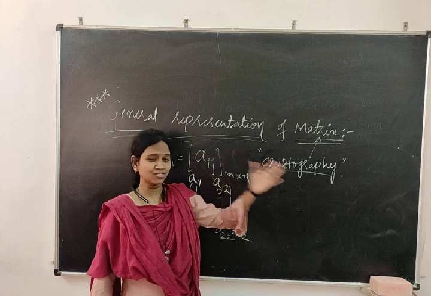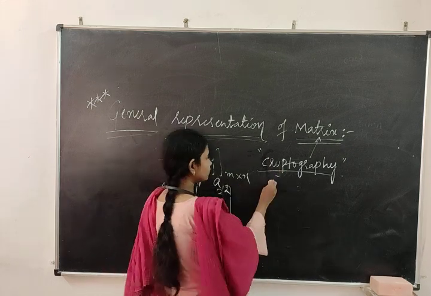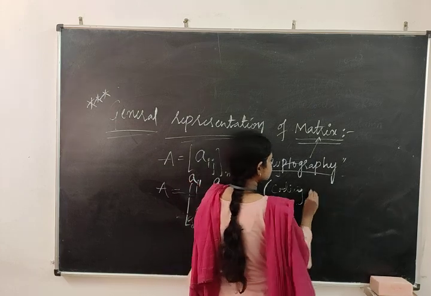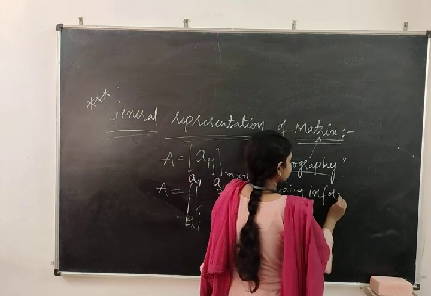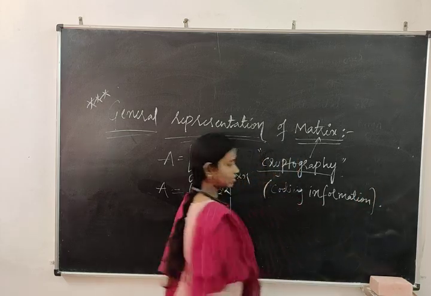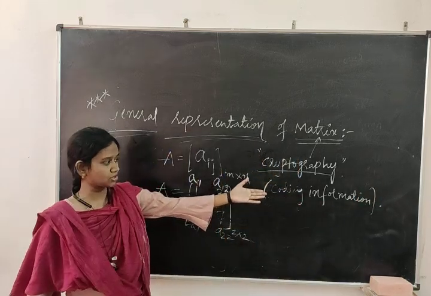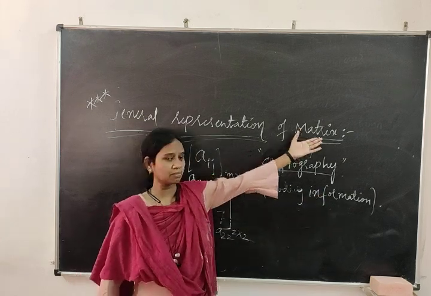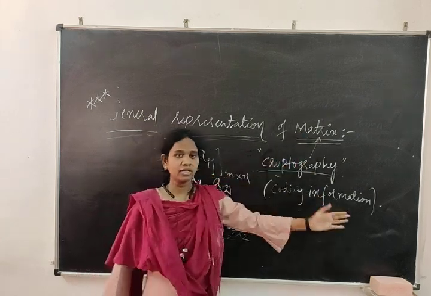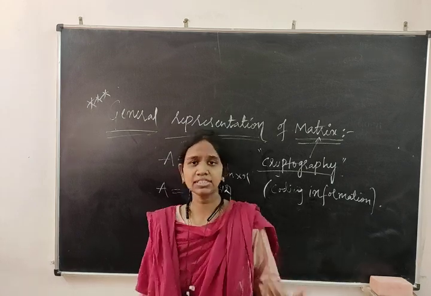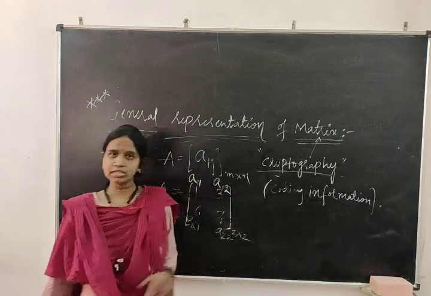Now the question will arise, what is cryptography? It's nothing but sending coded information, messages, from one place to another in the form of code words. We have seen in so many films that they use coded information, and there they use matrices. Not only here, but also in computer science, economics, statistics and so on.